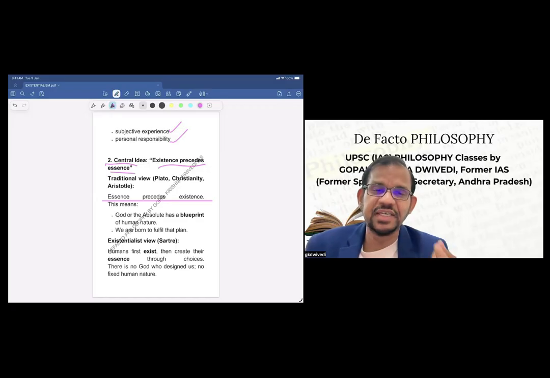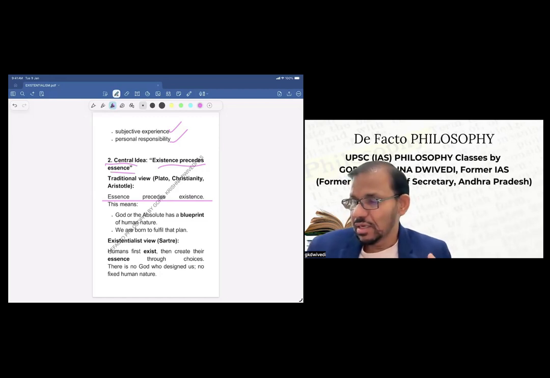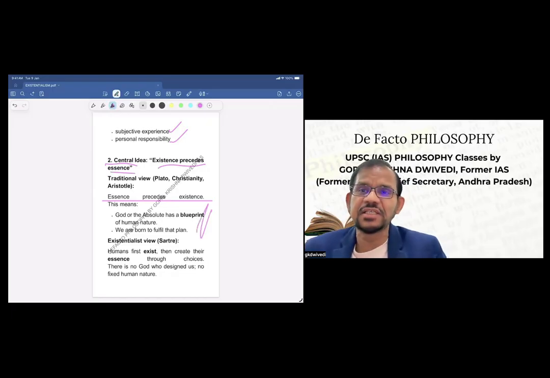Essence precedes existence is advocated mostly by idealists, for example Plato, even Aristotle. What does it mean? God or the absolute has a blueprint for human nature, and we are born to fulfill that plan. So essence comes first, and then comes human existence.